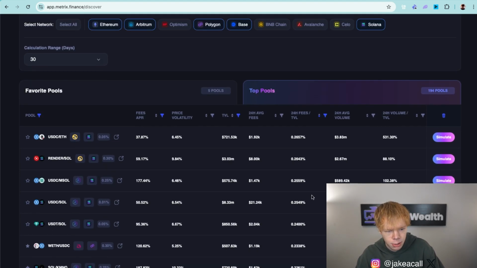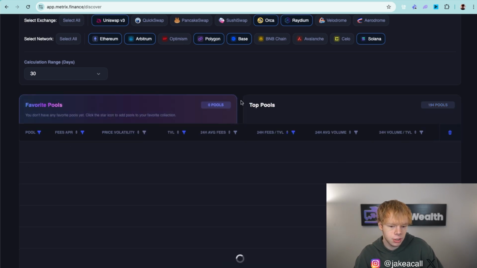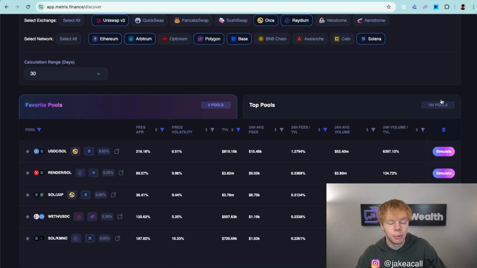I'm already on page 3. It's only been a couple minutes. You can go through a couple different pages. 200 pools seems like a bad deal, but it is not that bad. Now, that being said, after we've bookmarked a couple different pools, we can head over to the favorite pools section.